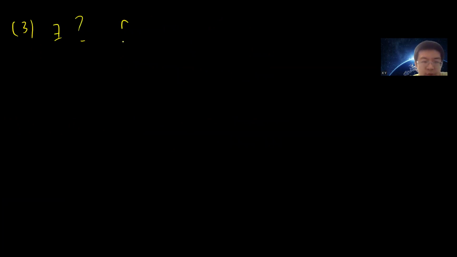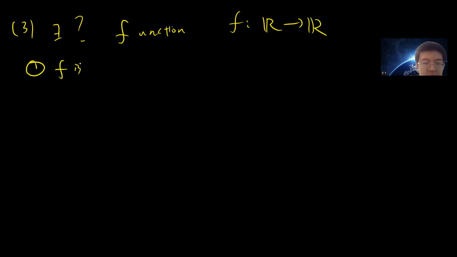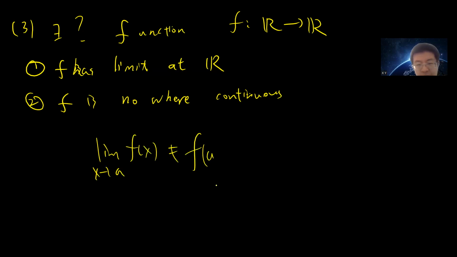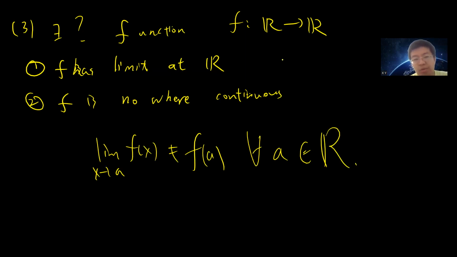You want to ask whether there is a function f from the real numbers to the real numbers such that f has limits at all real numbers, but f is nowhere continuous. Basically, what it's saying is that you can always approach a limit as x approaches a, but this limit is always different from f of a for every real number a. You want to ask whether you can construct such a weird function which is nowhere continuous, but always has a limit.